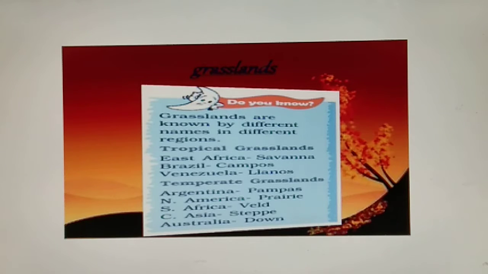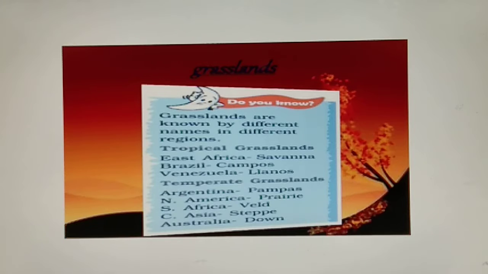Basically, grasslands are characterized as lands dominated by grasses rather than large shrubs or trees. Grasslands are found in areas where there is not enough regular rainfall to support the growth of a forest, but not so little as to form a desert.